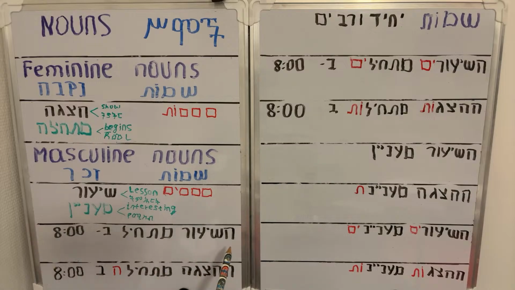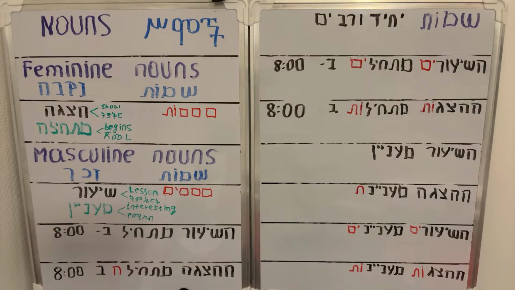Here, Hashi'ur mathil bashmune. The lesson begins at 8 a.m. Ha is equal to "the".